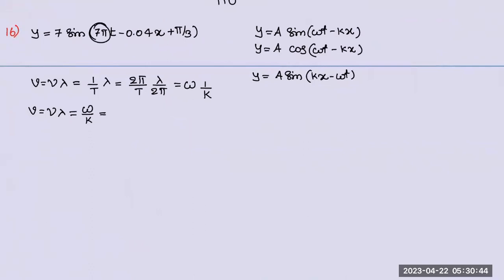Omega. What is omega? 7 pi, by k. What is k? 0.04. Right? So what is the value? 700 pi by 4. 75. Yeah, 175 pi. Answer is A.